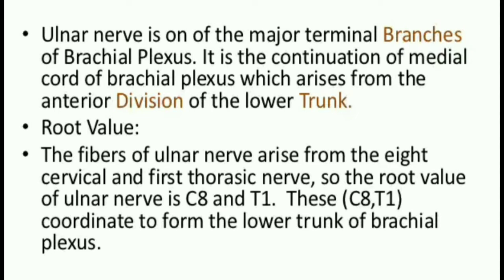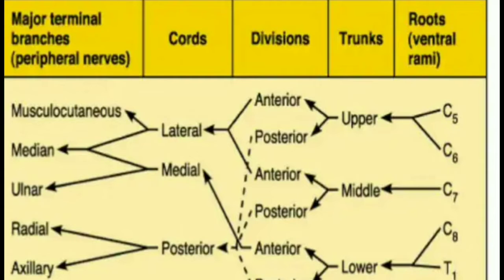If we talk about the origin of the nerve, the ulnar nerve originates as the terminal branch of the medial cord of the brachial plexus, and it is derived from the anterior rami of the C8 and T1 spinal nerves with a variable contribution from C7. Now let us talk about the course of the nerve as well as its distribution. First, let us discuss the course and distribution of the ulnar nerve in the arm.